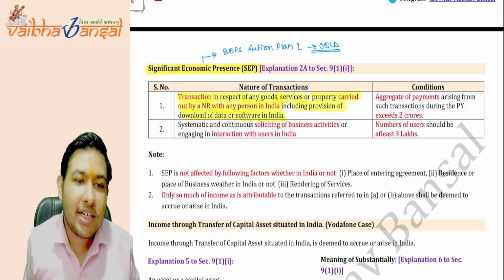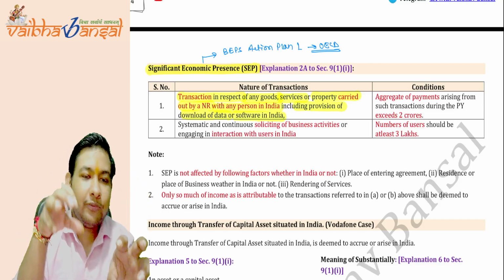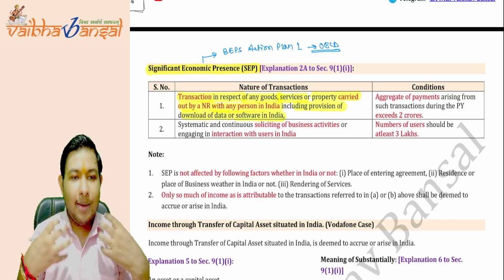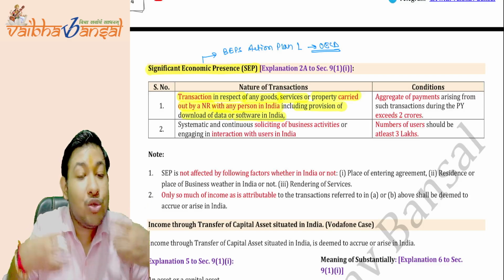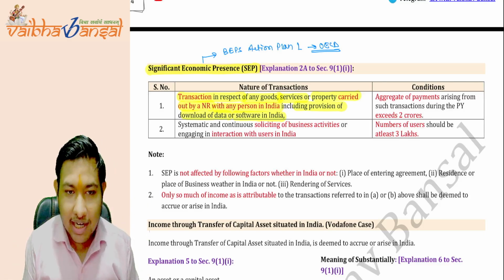What is downloading the data? The data which is available on their website: the web series, the movies, everything that is there in Netflix. I am downloading it. I am downloading or using that software as well. So for that, what does Indian law say?